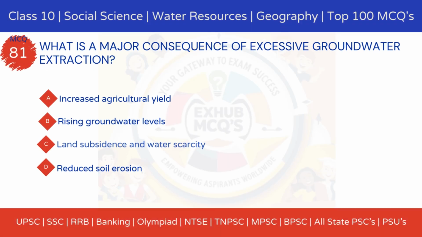81. What is a major consequence of excessive groundwater extraction? Option A, increased agricultural yield. Option B, rising groundwater levels. Option C, land subsidence and water scarcity. Option D, reduced soil erosion.